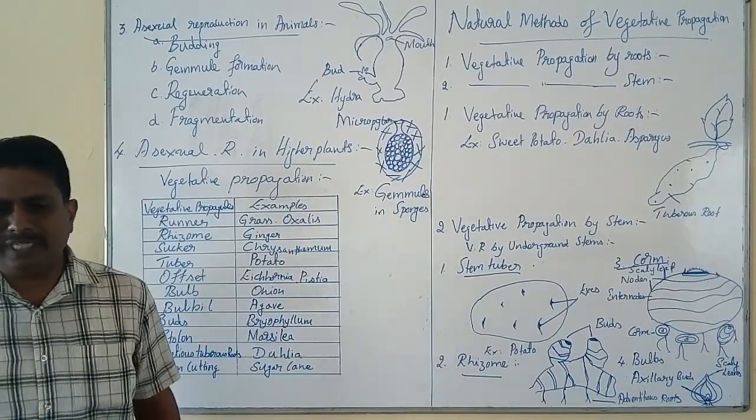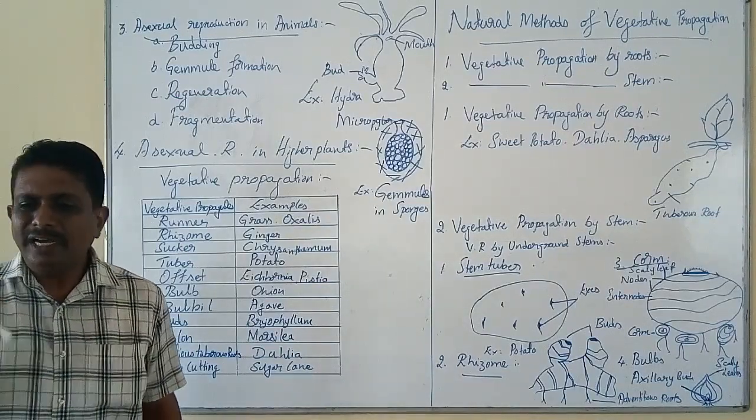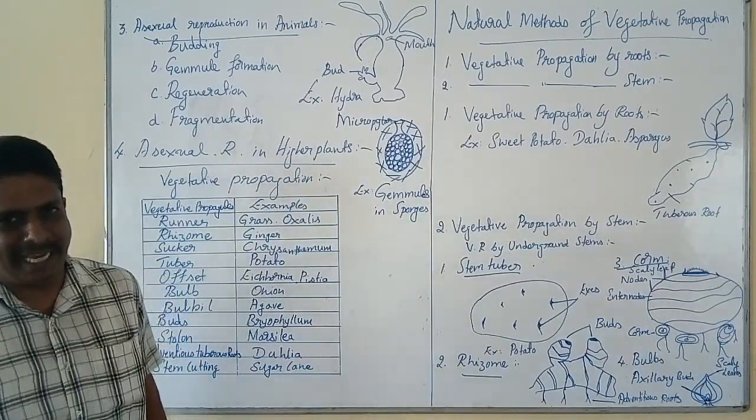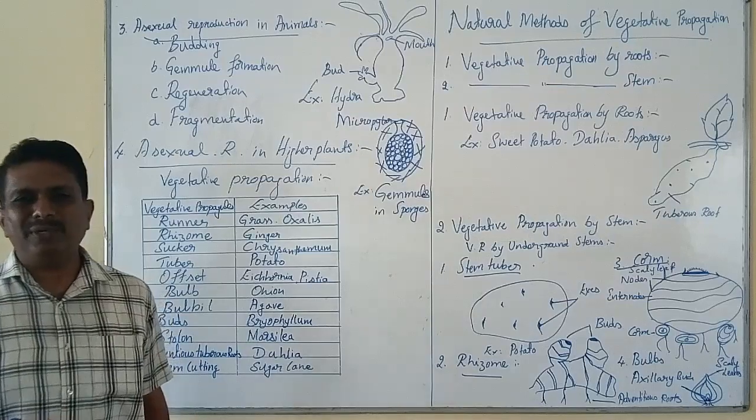In vegetative reproduction, the vegetative units are popularly designated as vegetative propagules.